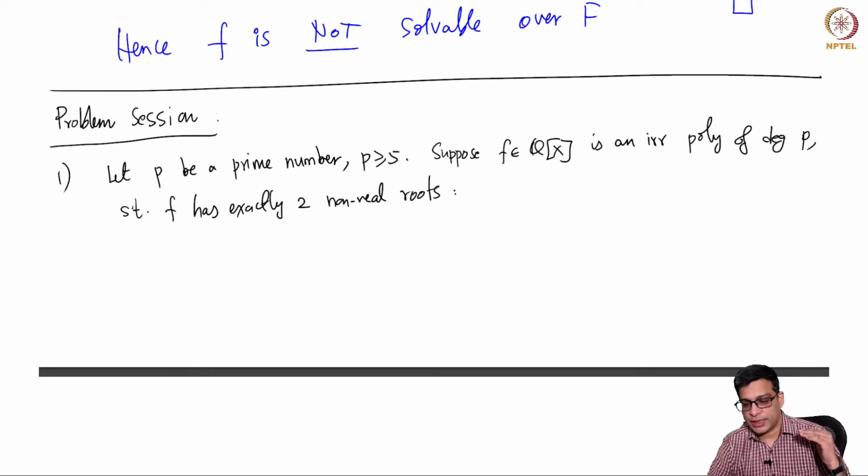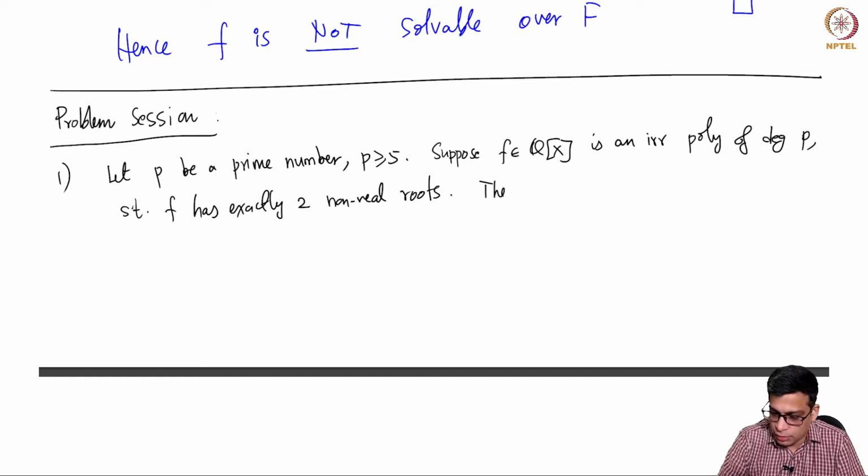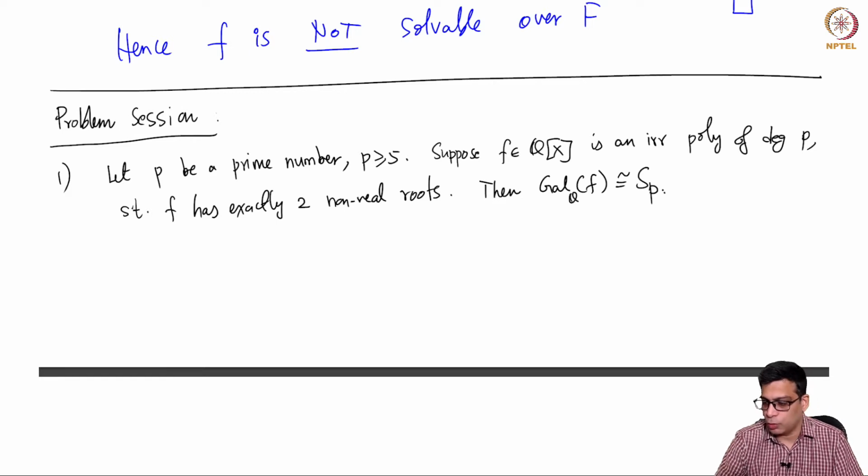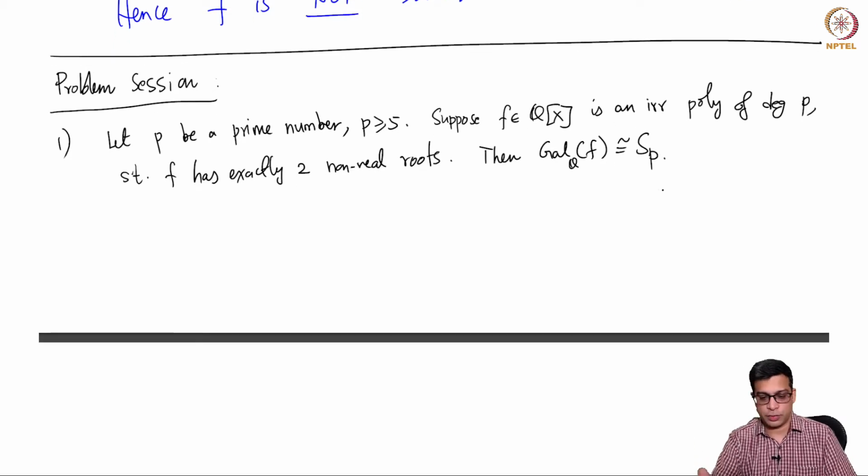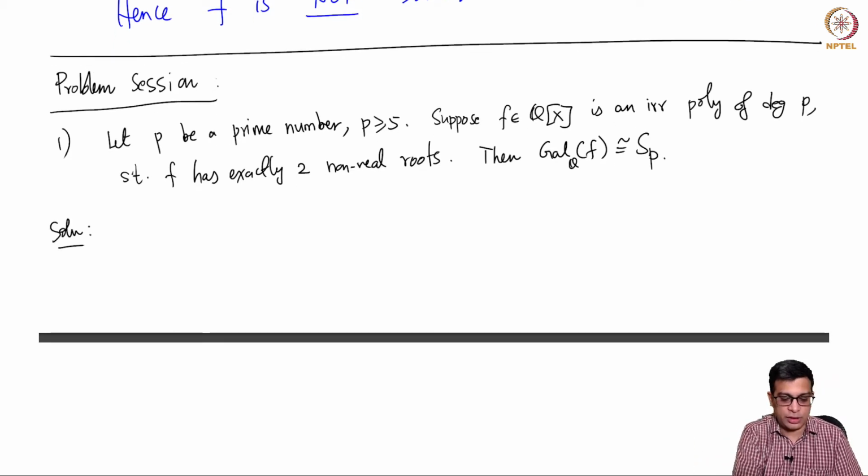Of course, because it is an irreducible polynomial of degree P, it will have P distinct roots in complex numbers. I am assuming that it has exactly 2 non-real roots, the other P minus 2 are inside R. Then the Galois group of F is S_P. Galois group over Q, of course. Every time you take a polynomial over a particular field, when I refer to the Galois group of that polynomial, I mean the Galois group over that field.